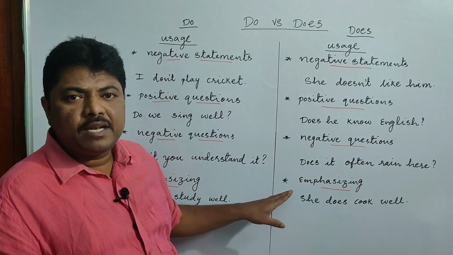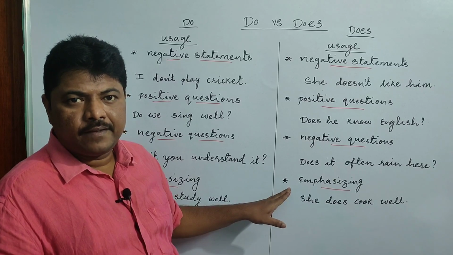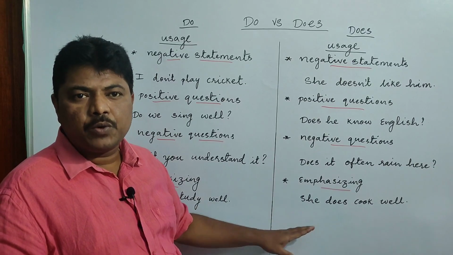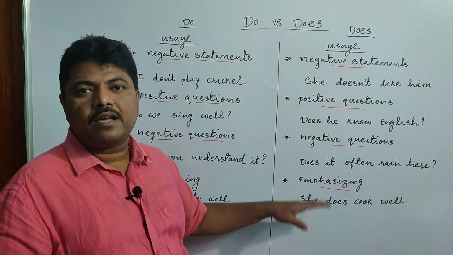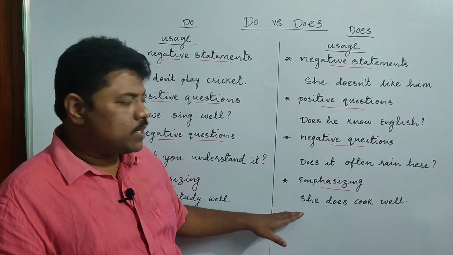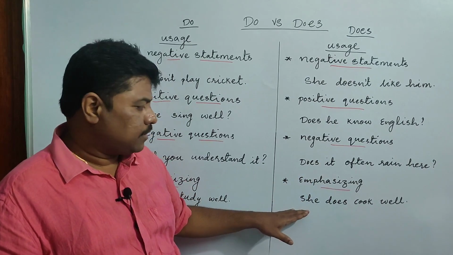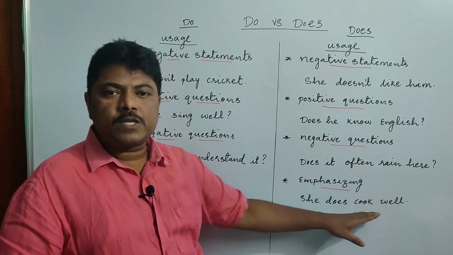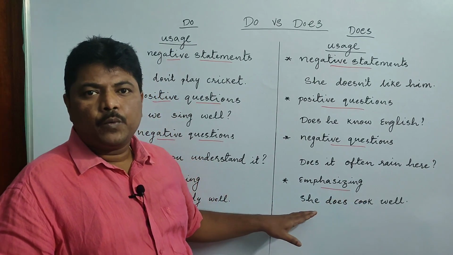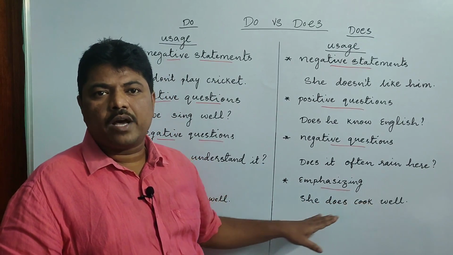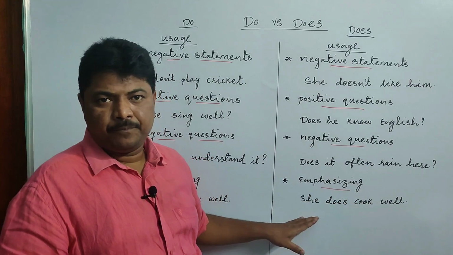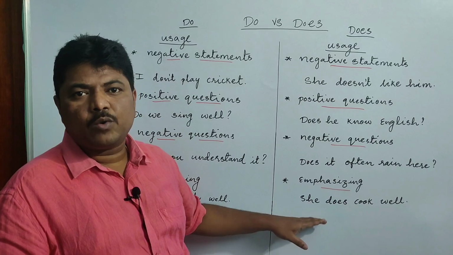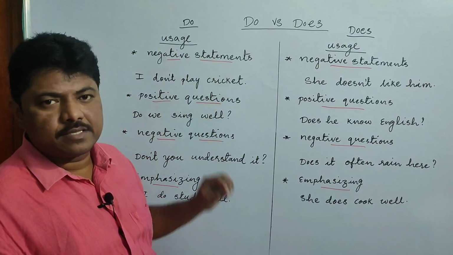Next, similarly, we use it for emphasizing. When someone is trying to argue against a statement, when someone is talking about you or about others, even in that situation we can use this for emphasizing. Generally we say she cooks well, but when somebody is trying to argue that she doesn't cook well, then we can say she does cook well for emphasizing. In that way we can use do and does.